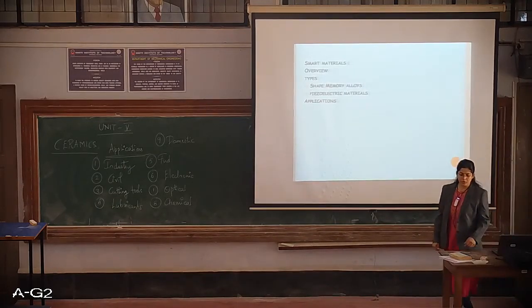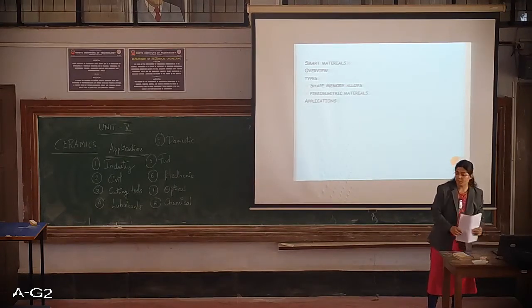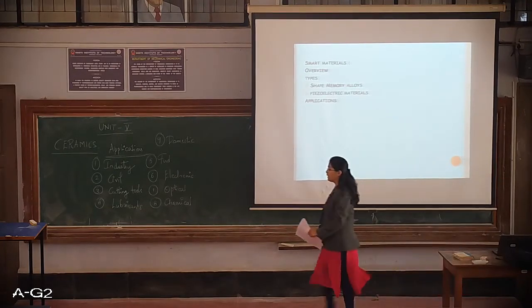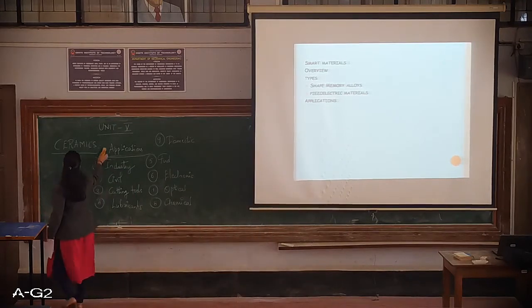So moving on to the last part of this unit, that is other materials. In other materials, here we are going to discuss smart materials.